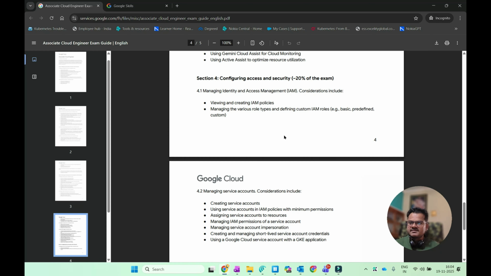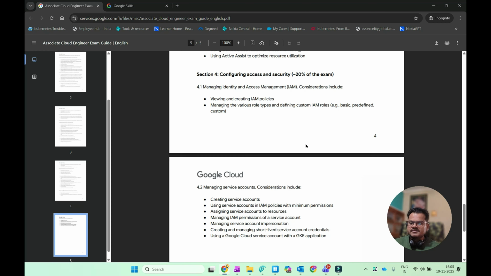Okay, you have to know how you can create IAM policies, IAM users, and how you can define IAM roles for users and groups. Okay, and how you can secure your cloud services. You just have to make sure of this from IAM management.